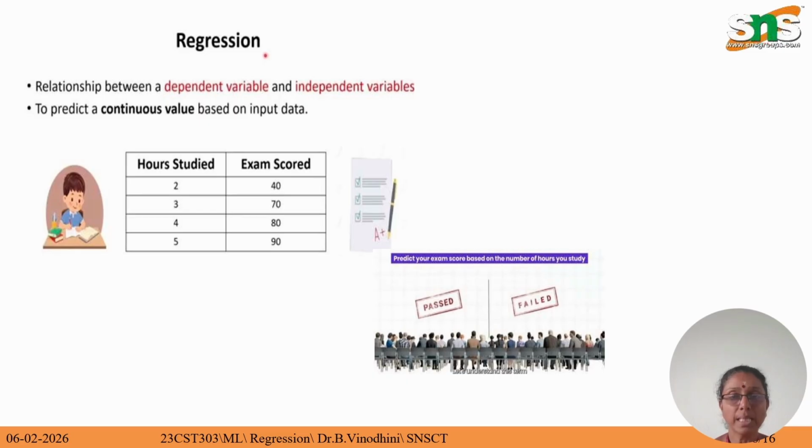As a user, a customer, or a developer, we have to know these two types of variables before solving a regression problem. For example, consider a data set with the number of hours studied and the exam score. As the number of hours studied increases, the exam score also increases. This set of problems is solved using the regression algorithm.